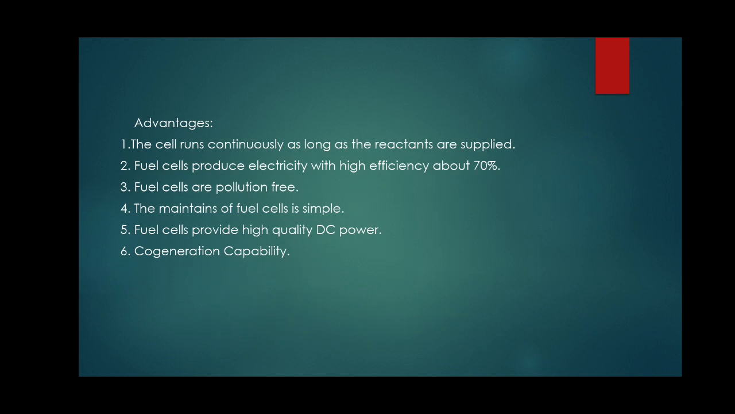So what are the benefits of a fuel cell? Compared to other cells, the cell runs continuously as long as the reactants are supplied. Second, the efficiency is about 70%. Fuel cells are pollution free; they do not produce much carbon dioxide. The maintenance of the fuel cell is very simple. Fuel cells provide high quality DC power, direct current power. There is also cogeneration capability, so it produces some useful byproducts. This advantage section is for 5 marks. The definition is for 2 marks.